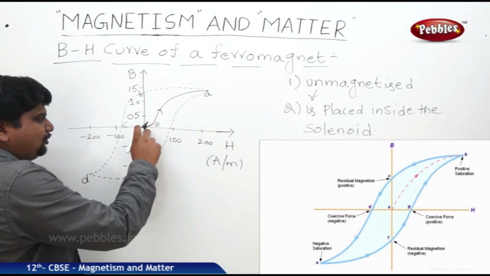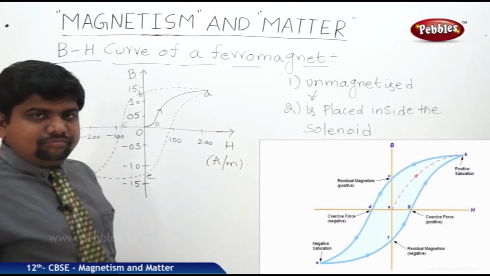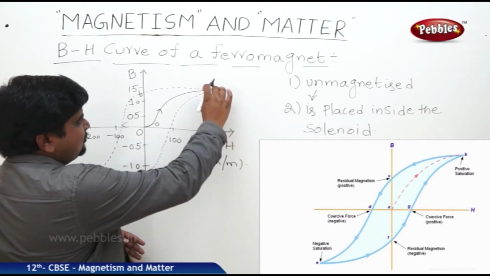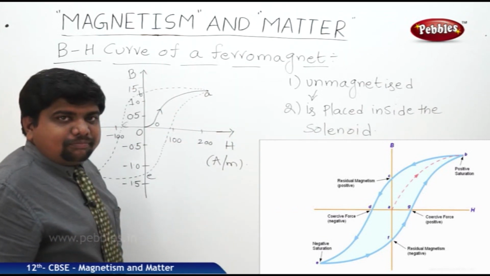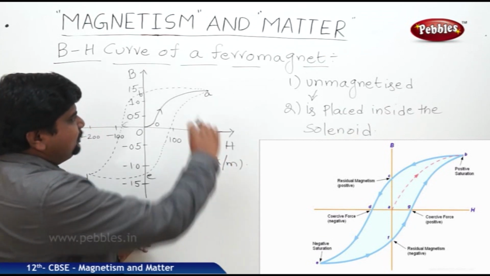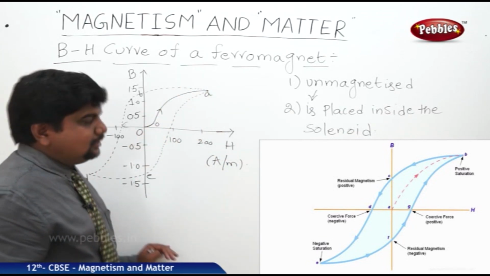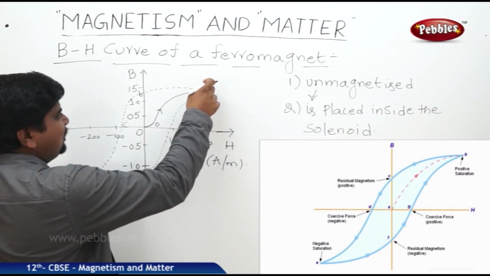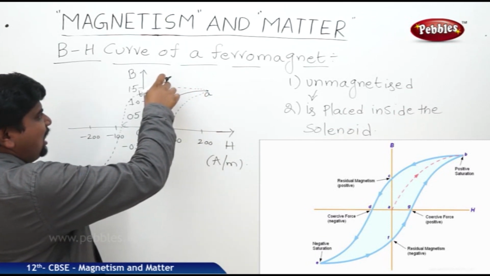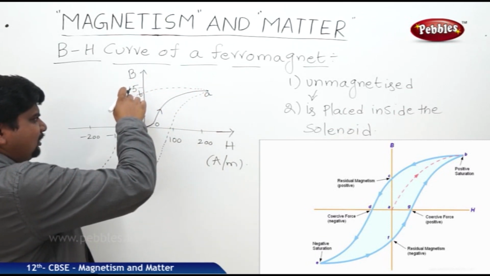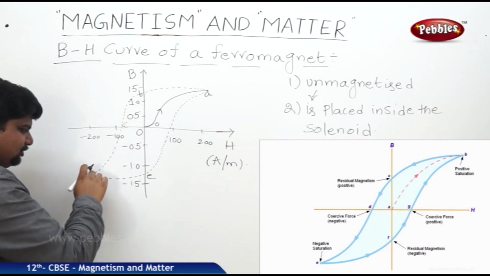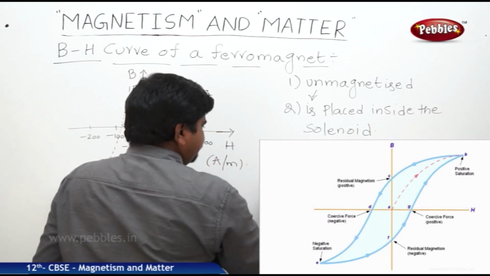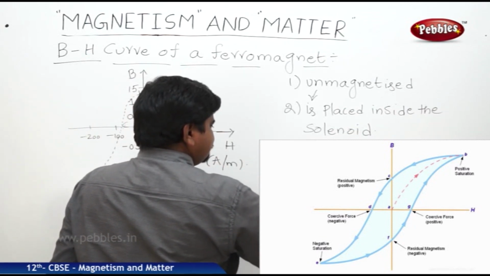At H equal to 0, B is not equal to 0 while it is reversing. So what we can understand is, after increasing to the particular saturated level, we turned off the magnetic field. After turning off the magnetic field, the domains will align in the opposite direction and the magnetization will come to 0 and then negative scales to 0. So this curve, the APC curve, AB, is in reverse order.